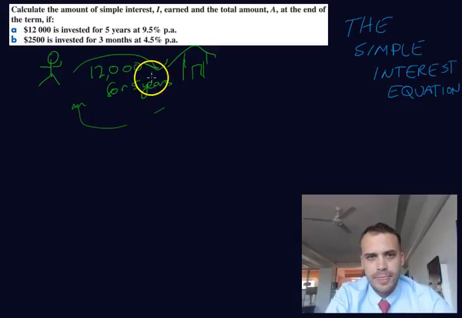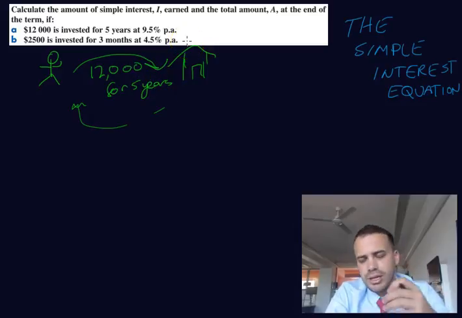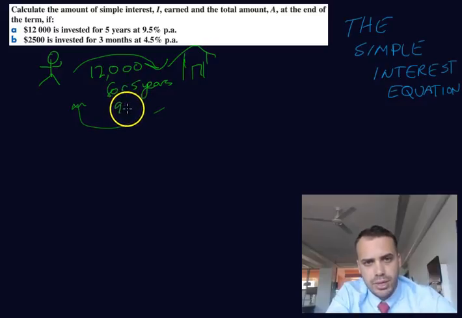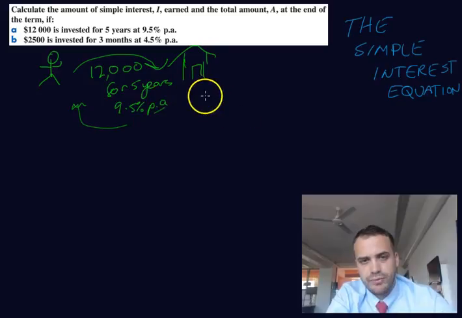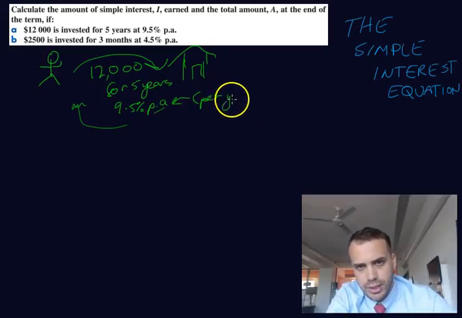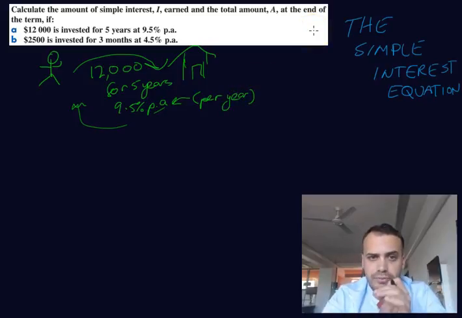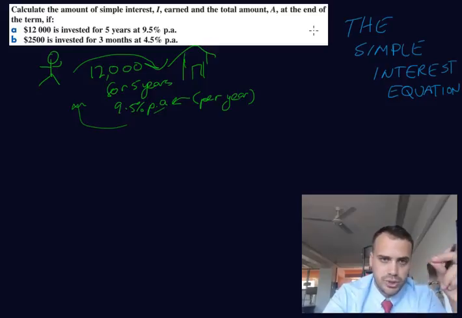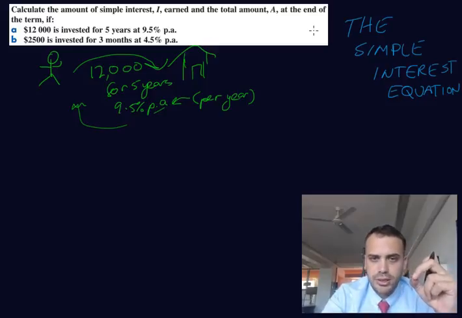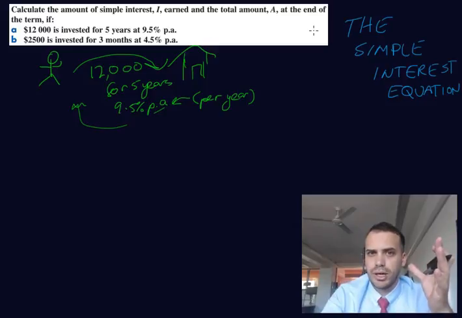And the bank has agreed that if he puts that money in there for 5 years, they will pay him 9.5% per annum. Now, don't forget, per annum means per year. So they're going to pay him 9.5% of the original amount, which is $12,000 per year for 5 years. Pretty straightforward. And I know that you've seen this stuff before.